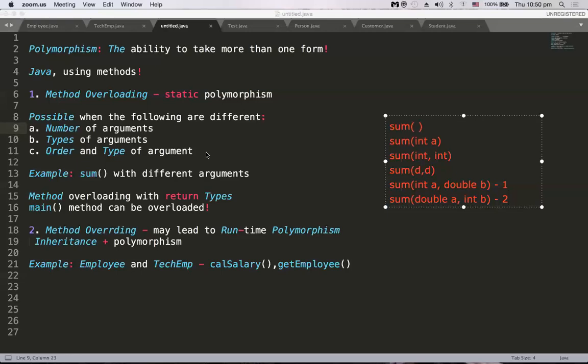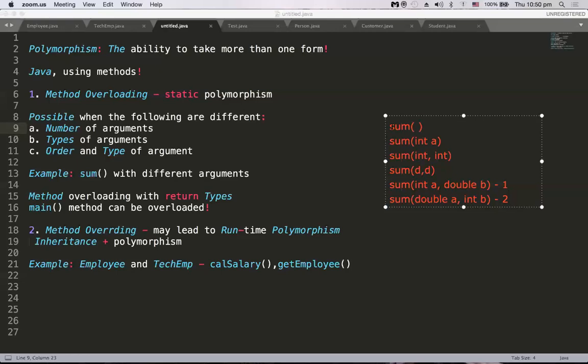And when will method overloading happen? Method overloading will happen as long as the number of arguments, the type of arguments, or the order of the arguments are different for a same-named method. And a few more points. Method overloading will not happen with the return types.